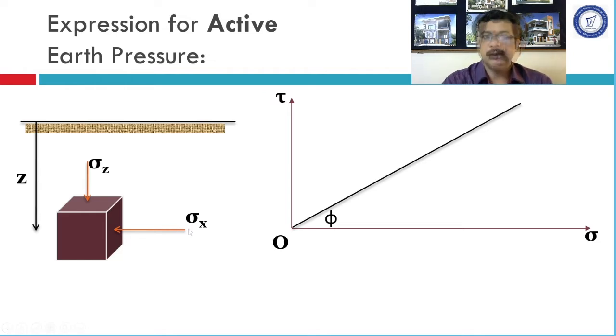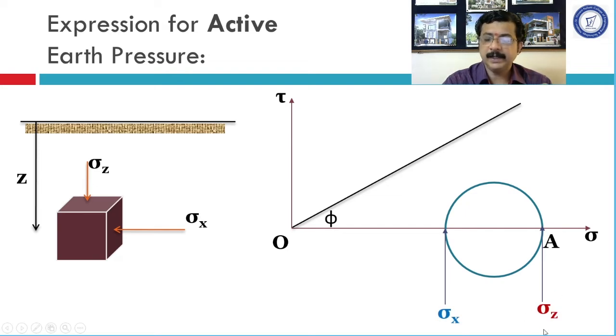It is very simple. Like 1 centimeter on our graph would be 100 kilonewton per meter square pressure. Similarly, for sigma x and sigma z, we will be plotting the values on x-axis. Okay, so consider sigma x with some scale and sigma z with some scale and plot them on x-axis. So it will be plotted in this way. So at point A, what would be there? At point A, sigma z is acting, and at this point sigma x is acting. Now the question comes, why sigma z has been considered at point A? Why not it has been considered on the left hand side of the circle?